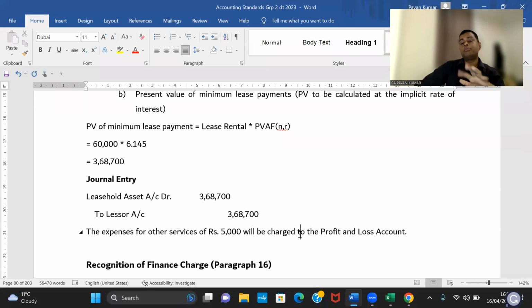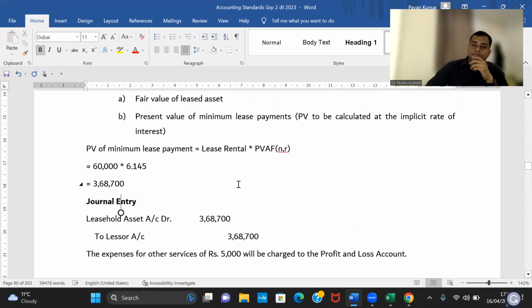There is one more problem in lessee accounting. Lessee accounting, 2 models. Lessor accounting, 1 model. That's all. Then calculating the implicit rate of interest, sale and lease back. All these are small portions, but ICAI will put them in a magnifying glass so that you will be scared. Guaranteed residual value, unguaranteed residual value, sale and lease back, finance lease, operating lease, lessor, lessee, all of it will be there. So you understand this one, this journal entry is over.